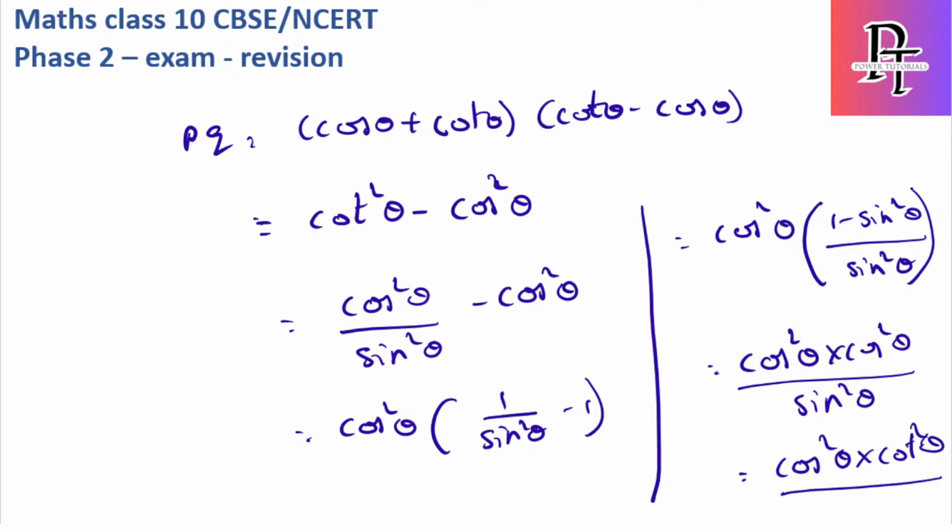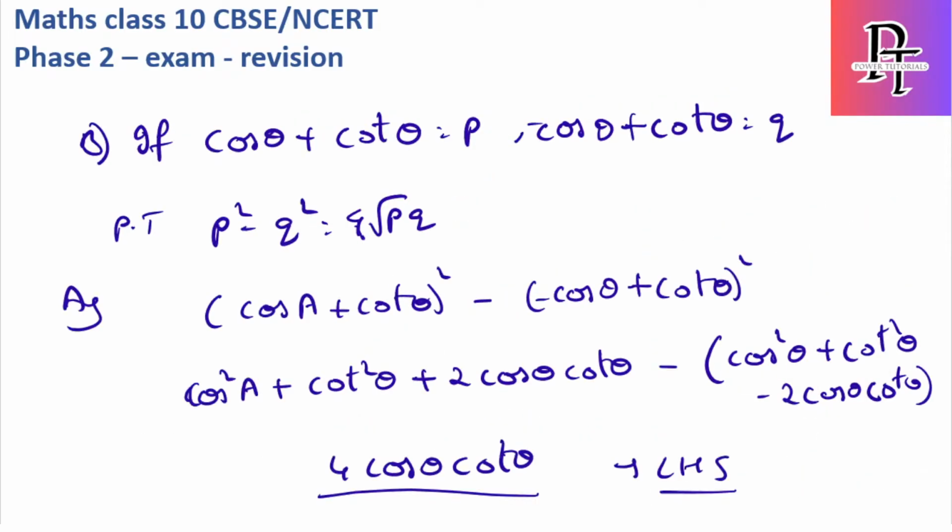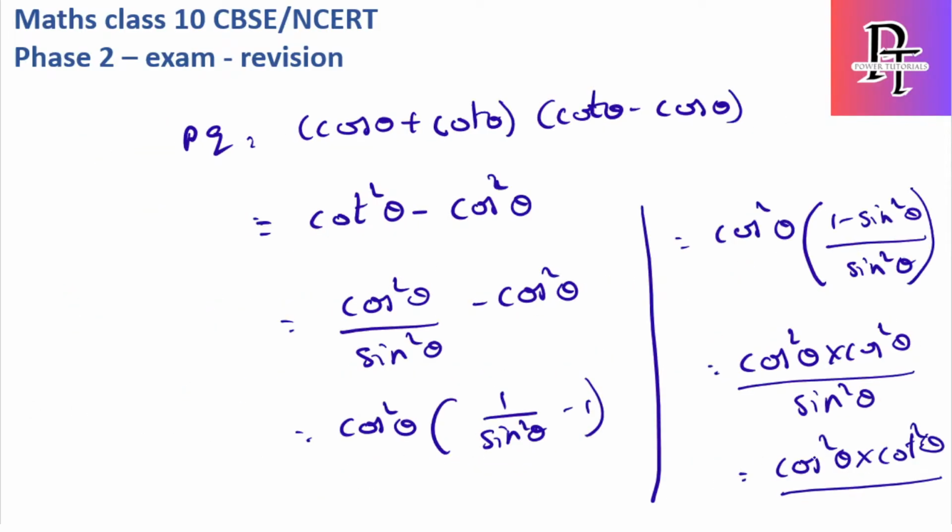What we got in LHS? 4 cos theta cot theta. Same way PQ value is nothing but cos square theta into cot square theta. So root of PQ is nothing but cos theta cot theta.